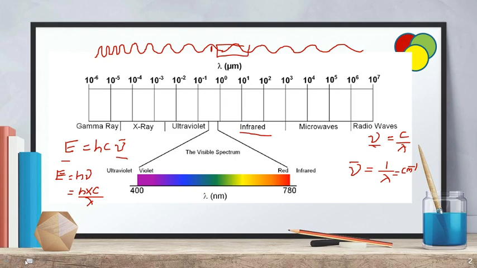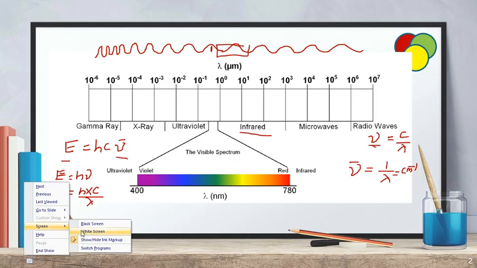See here, I am showing. Assume that this is matter, and infrared radiation interacts with the matter.